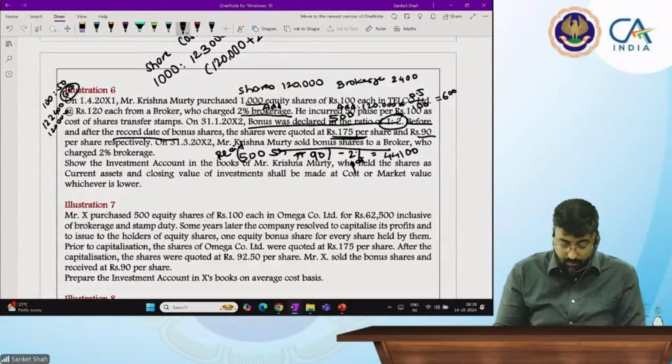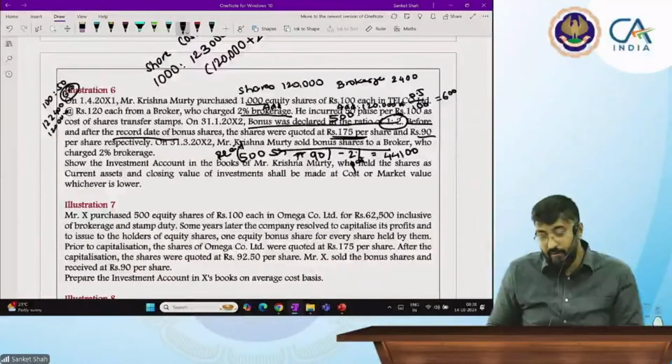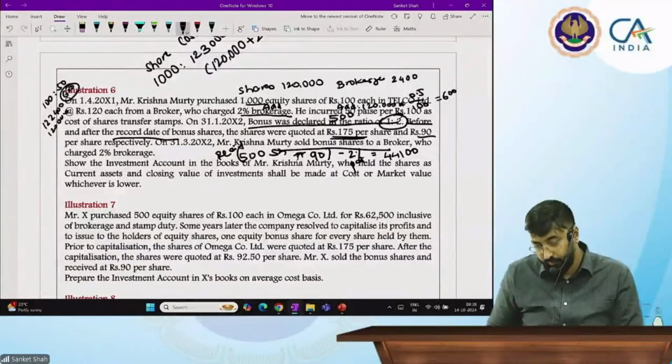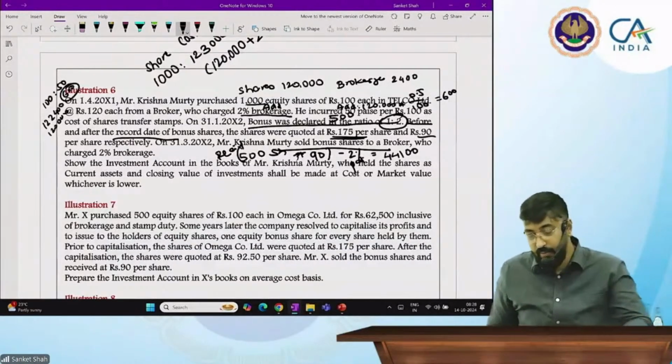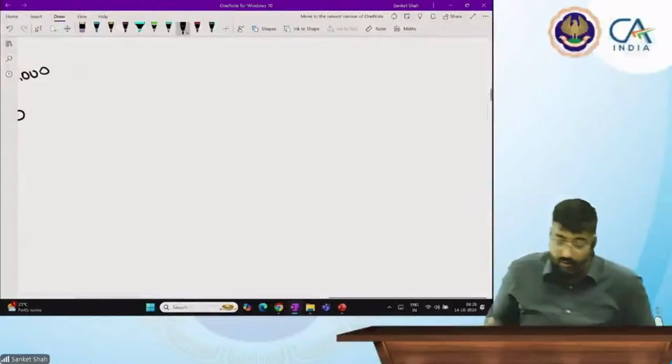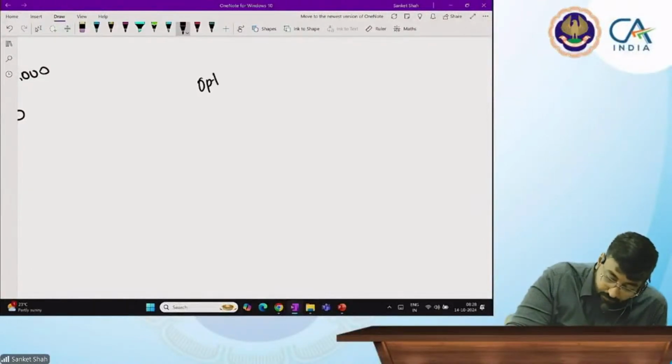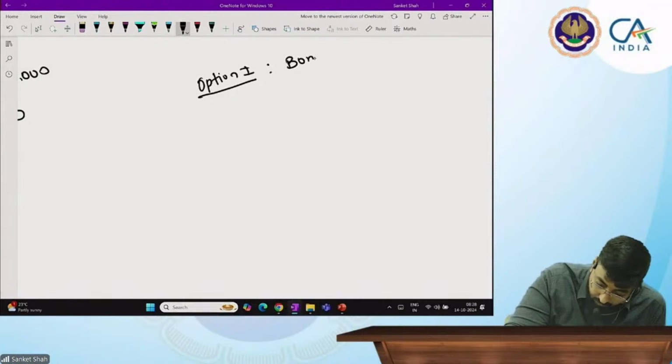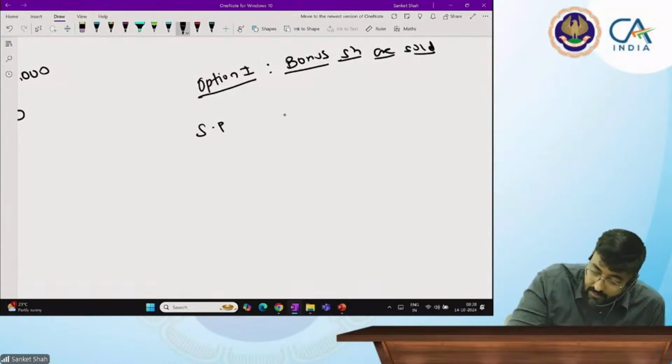500 into 90 minus brokerage, no, final figure. 44,100. Very good, beta. Now I am giving you one option. What is given in the question? Bonus shares are sold. So what is the selling price? 44,100.